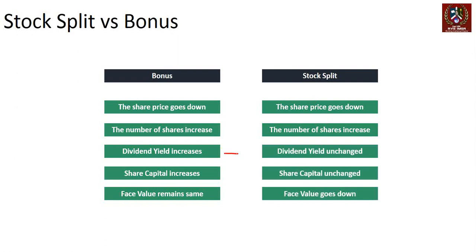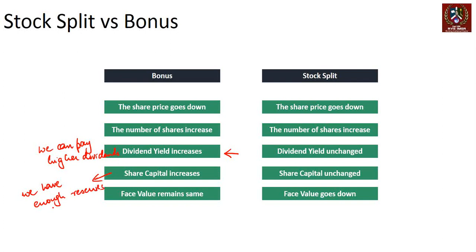In the case of a bonus, this is a company's statement that we can pay higher dividends, and that's considered good news, right? Share capital increases. This is a statement that we have enough reserves to be able to carry out this transaction.